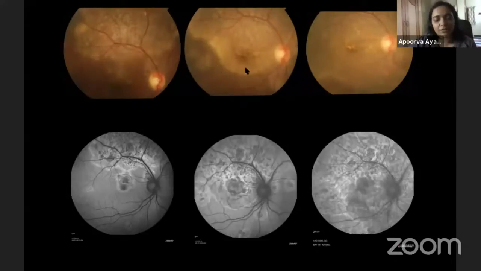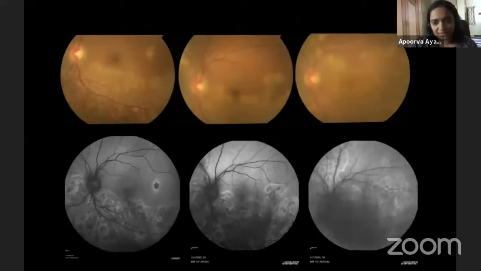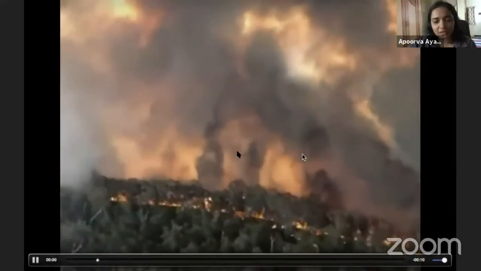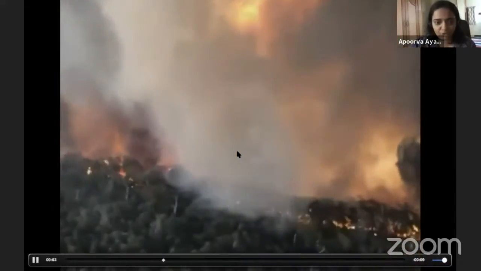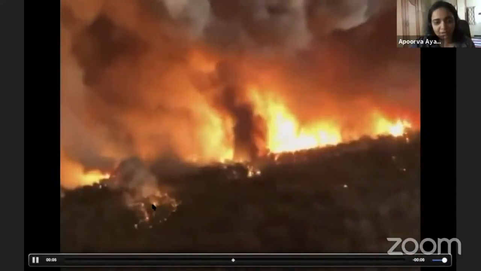where this patient kind of looks like he has a fire that has started in his eye and is just engulfing his whole retina. And the AF also looks very much like that. And this is the left eye. So this is very similar to the Australian bushfire with these kind of pseudopodial margins.